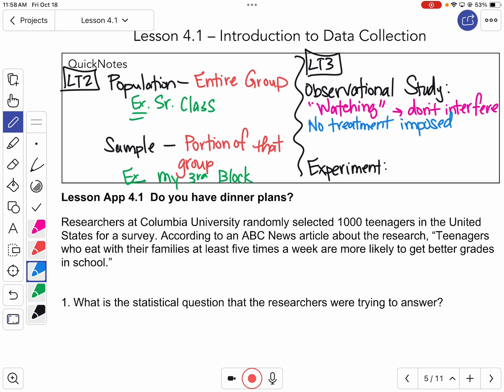An experiment, we're going to actually set some things up. So we're going to fiddle with what we want them to do a little bit. So in an experiment, we get involved. And by getting involved, we do things like separate into groups. We choose the groups. And so they would say that a treatment is imposed. We get involved.